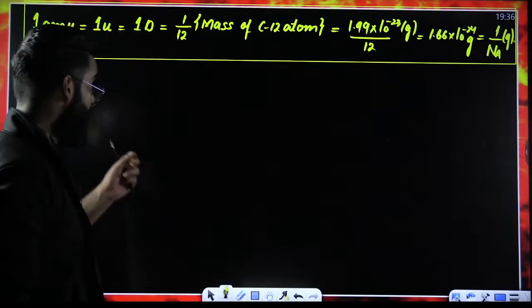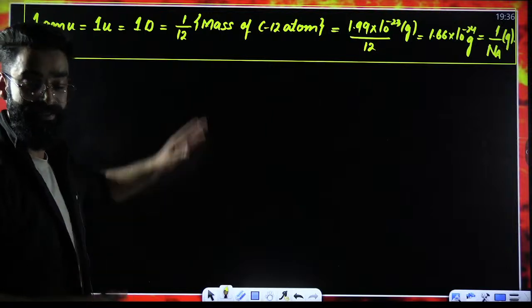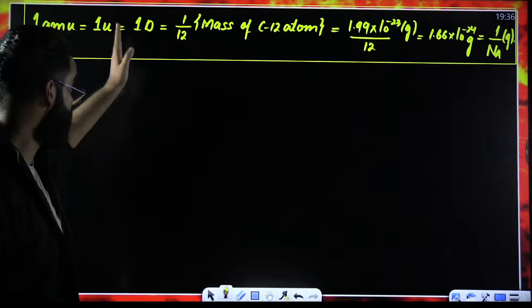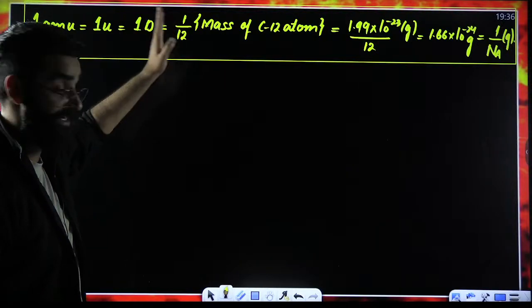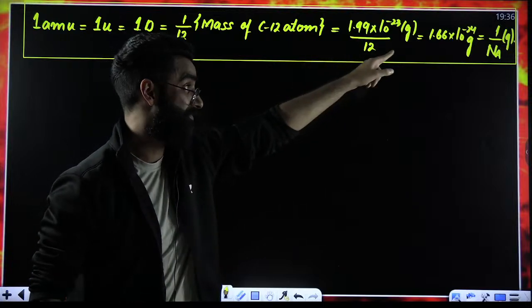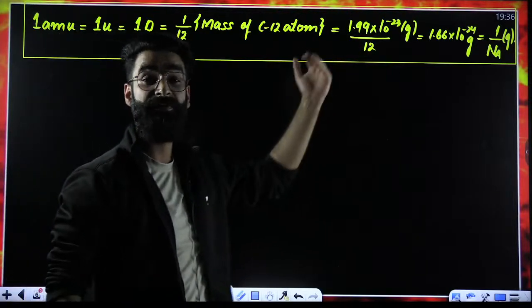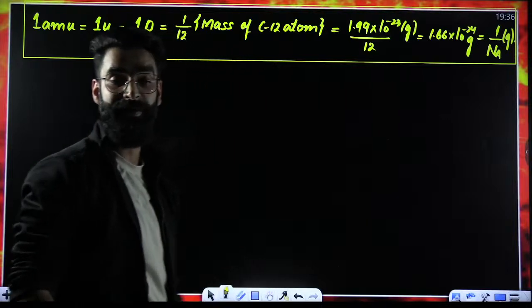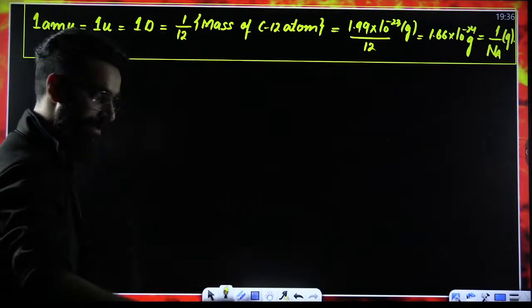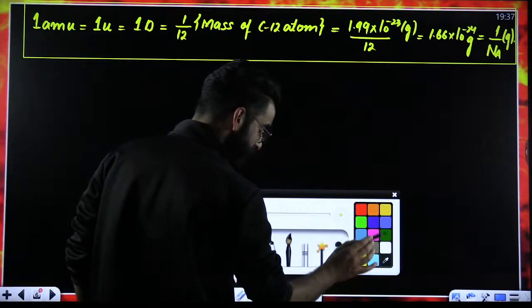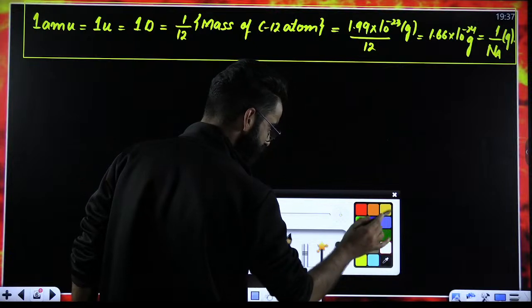All right. So from now onwards, you are going to remember this particular statement. 1 AMU, which is also called 1 u, which is also called 1 D, is defined as 1/12 of the mass of a carbon-12 atom, whose value exactly is 1.66 into 10 raised to the power minus 24 grams, which in terms of Avogadro's number can be written as 1 divided by Na grams. Now we will try to understand a few things.